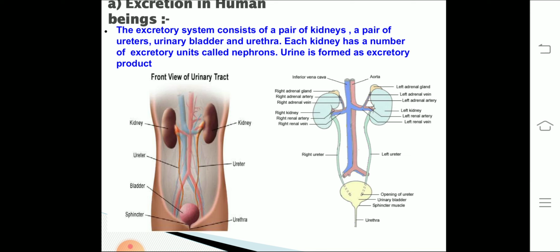And finally, the last one, urethra. Urethra is a small tube which connects the urinary bladder to the outside of the body, and it has the function of excretion. It is excretory in function, meaning it removes the urine from the body of human beings.